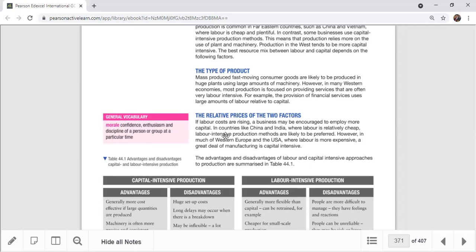That's why relative price is another important factor. In a country like China or India, the price of labor is quite cheap, so in that case using labor is still cheaper than using machines. That's why the prices determine this. But if you go to the UK, USA and European countries, the price of labor is very expensive. For example, the labor rate in the UK and USA is like $15 per hour, right? But in Sri Lanka it's only 50 cents, so it's 0.5. But in the UK and USA it's $15.